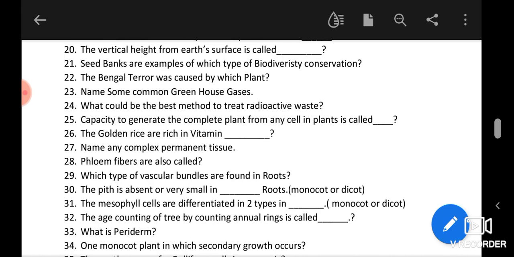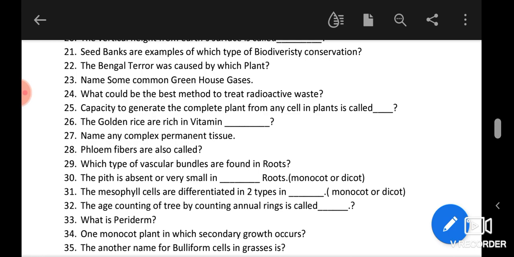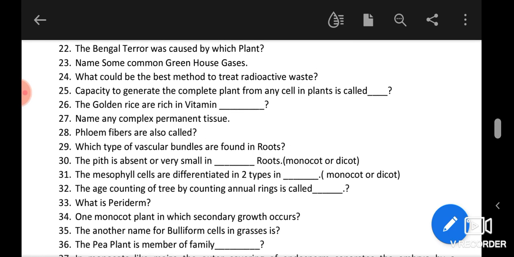So totipotency is a property particularly in the plants only, in which a single cell can form a shoot or root or even a complete plant. So the answer will be totipotency. Golden rice is a hybrid variety of rice which is enriched in vitamin A.